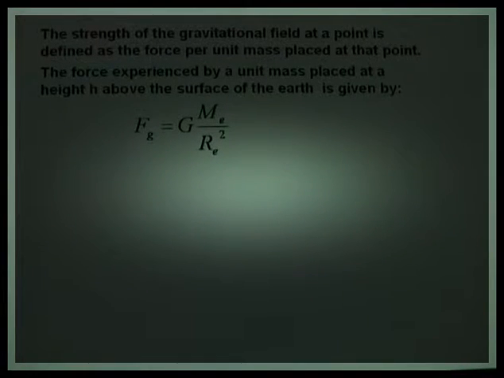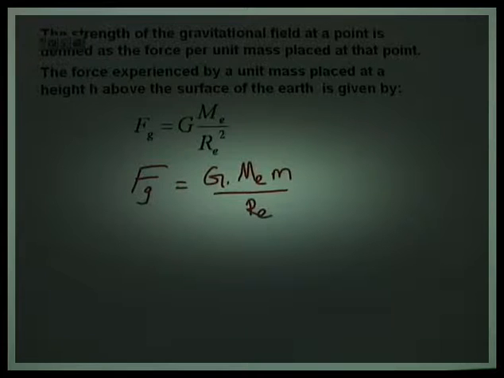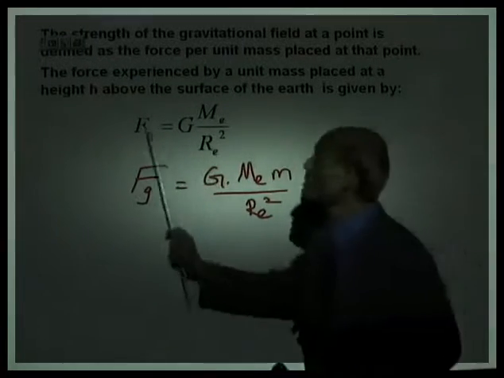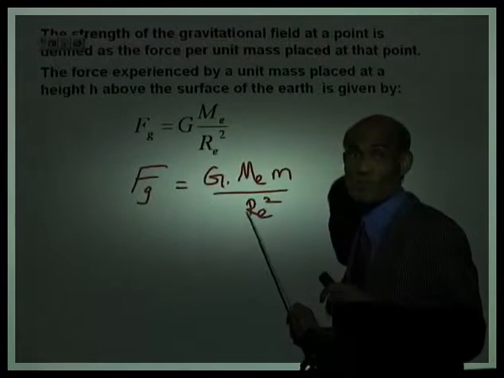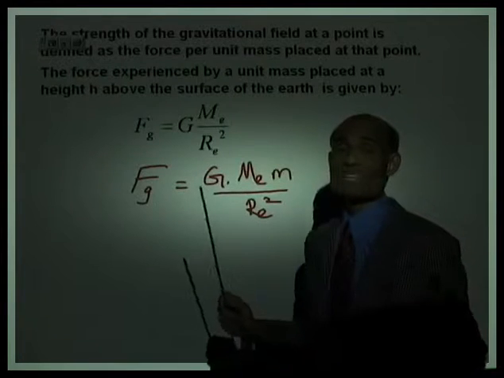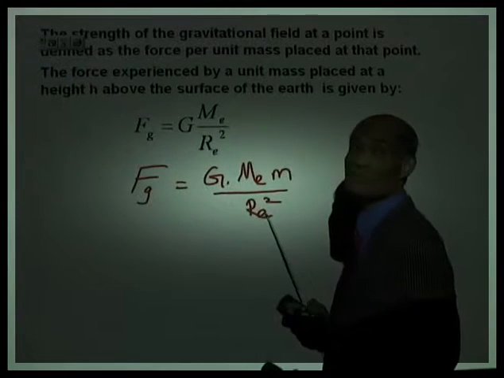Now, if you remember, this is our original equation. If you place an object on the surface of the earth, the force of gravity on it will be F equal to G times mass of the earth times mass of the object divided by the square of the radius. So remember, we are not placing the object at a height h, we are placing the object on the surface of the earth where the distance between the center of the earth and the object is the radius.